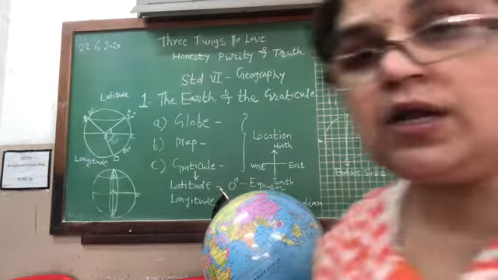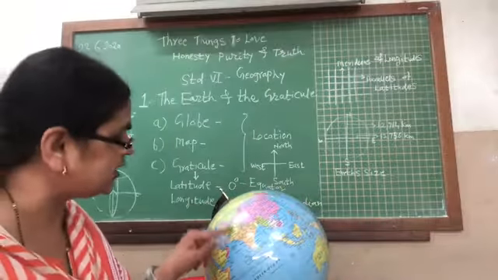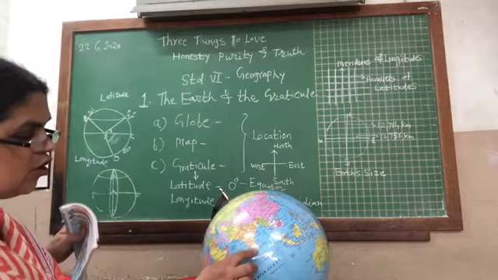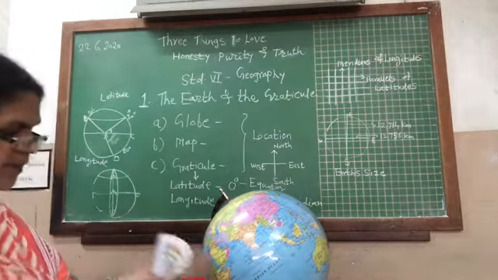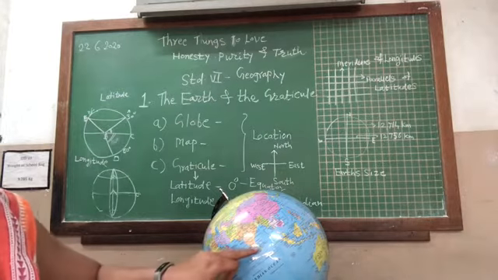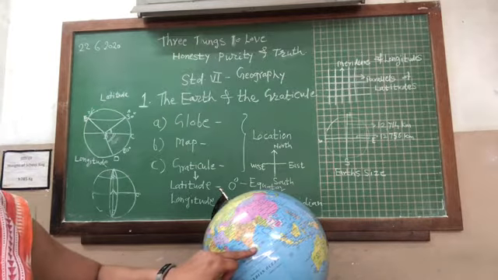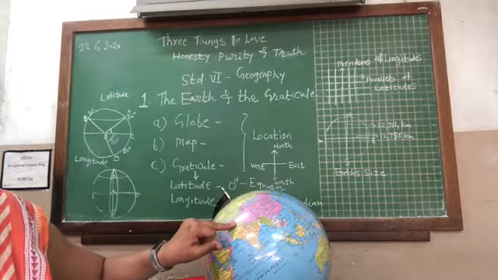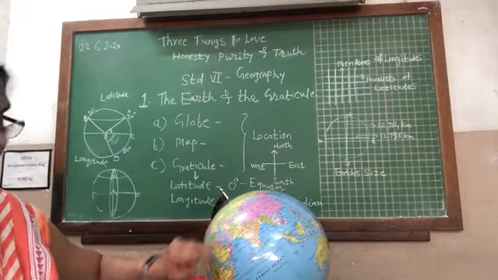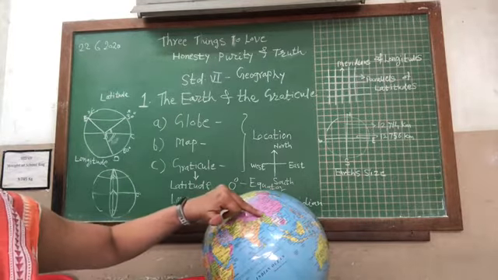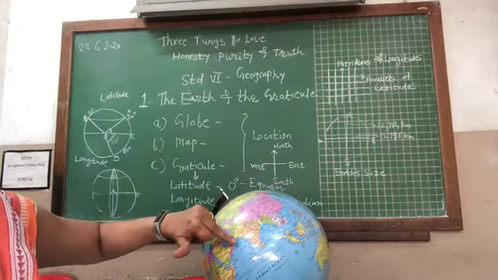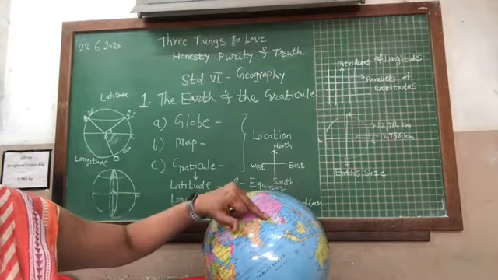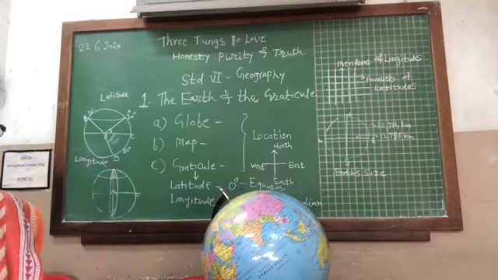The latitudinal and longitudinal extent of India: this is the longitudinal extent and this is the latitudinal extent of India. 8 degrees 4 minutes north to 37 degrees north, and 68 degrees to 97 degrees east. This is the longitudinal extent.